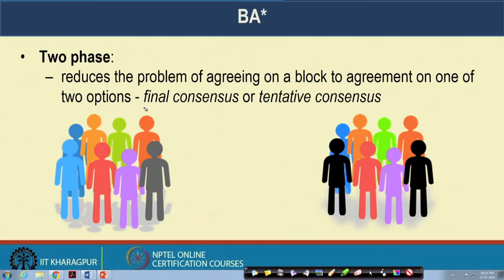Now, in the Byzantine agreement mechanism in Algorand, they propose two different notions of consensus. One notion of consensus is called final consensus and the second notion of consensus is called tentative consensus. So, we have two different notions of consensus, final consensus and tentative consensus.